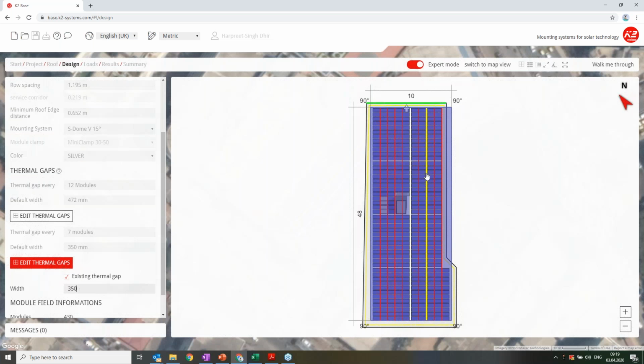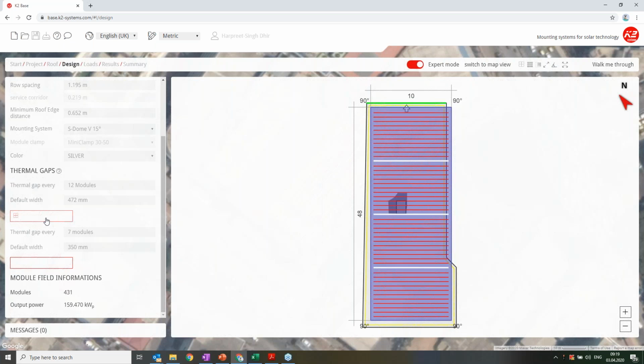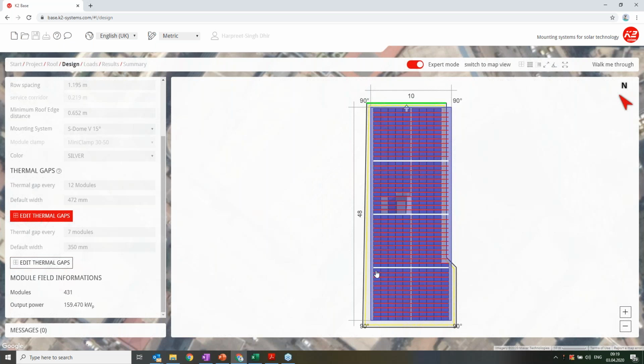Similarly, you can do it in the horizontal direction. Right now there's a thermal gap every 12 modules. It calculates from the bottom left: 1, 2, 3, 4, 5, 6, 7, 8, 9, 12. So after 12 modules, there is a thermal gap. But my own layout says there's a gap after, let's say, 15 modules.